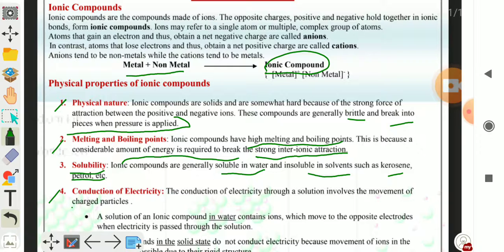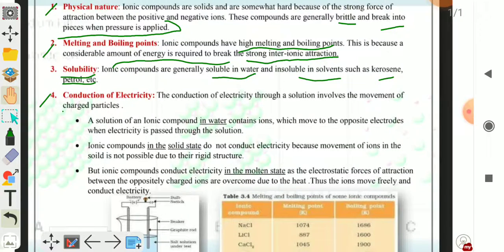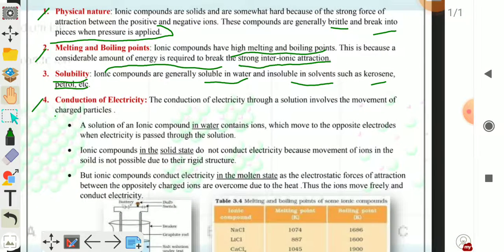Property number 4, conduction of electricity. The conduction of electricity through a solution involves the movement of charged particles. First, a solution of ionic compound in water contains ions which move to the opposite electrodes when electricity is passed through the solution. It means in aqueous solution, ions move towards the opposite electrodes when electricity is passed through the solution.